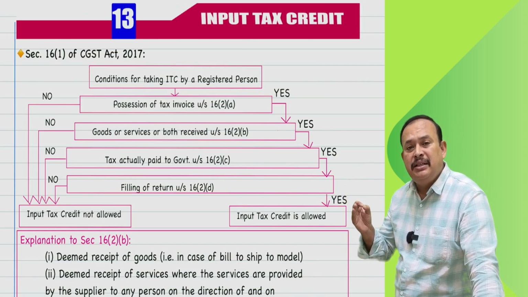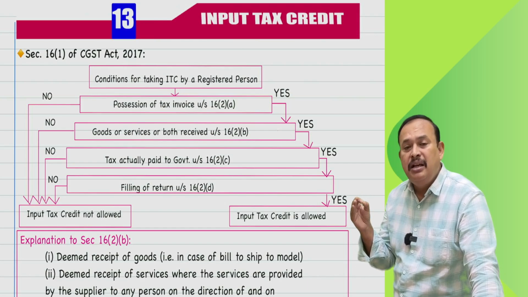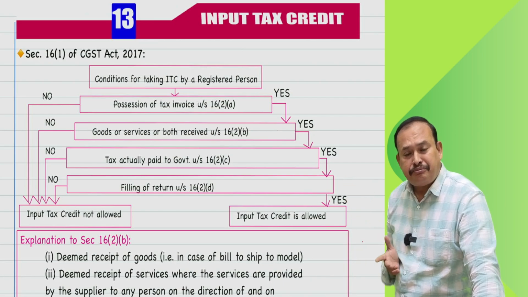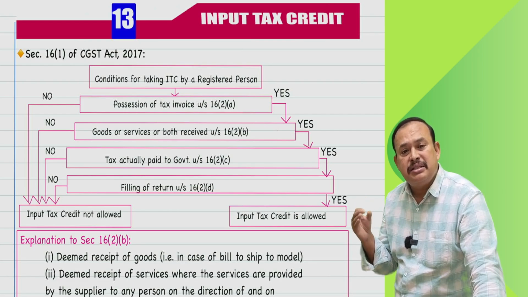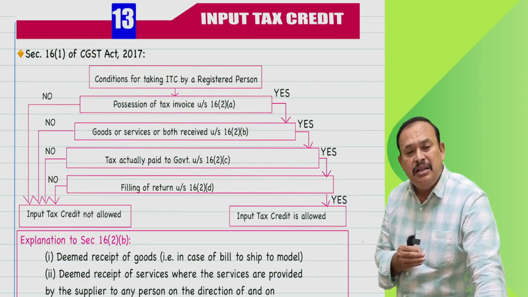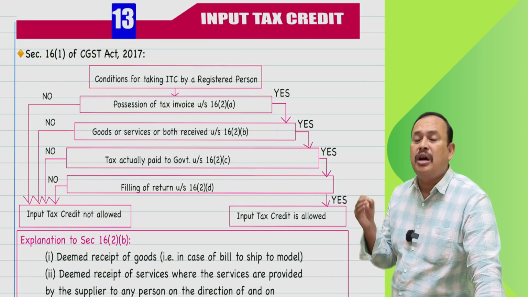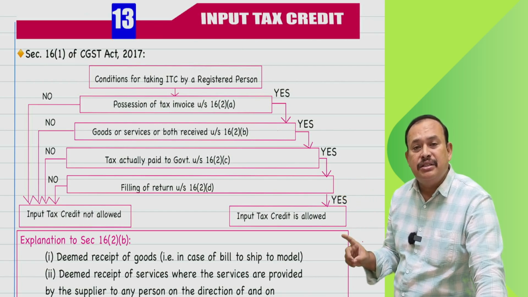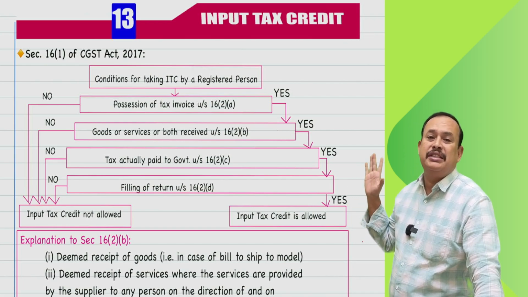Having this, refer to the aspects. Section 16, subsection 2, clause A, clause AA, clause BA, clause B, clause C, clause D talks about conditions one should satisfy for availing the input tax credit.